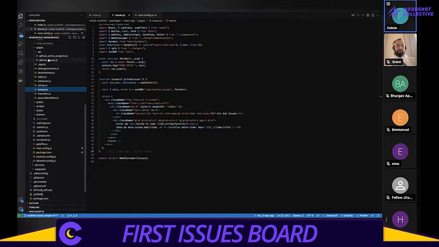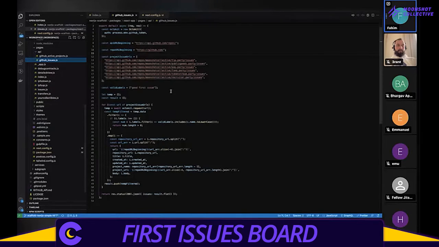Is there a way to add custom labels? Yes. Right now I'm adding it here, but maybe we'd have a config file that it reads from, and it's reading this good first issue right here. Sweet. That's awesome.